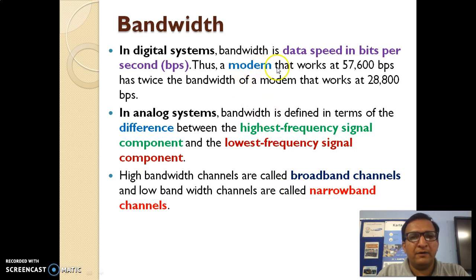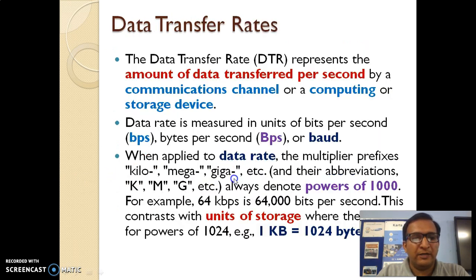For example, if a modem works on 57600 bps, it will have twice the bandwidth of a modem which works on 28800 bps. In an analog system, it is simply the difference between the highest frequency signal component and the lowest frequency signal component. High bandwidth channels are called broadband channels, whereas low bandwidth channels are called narrowband channels.